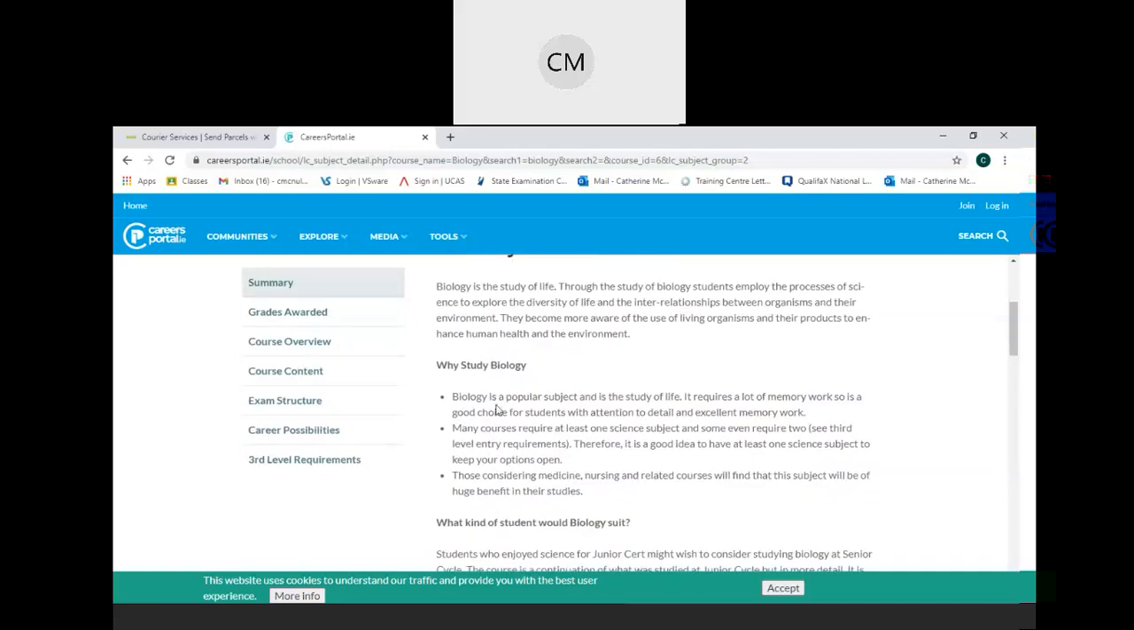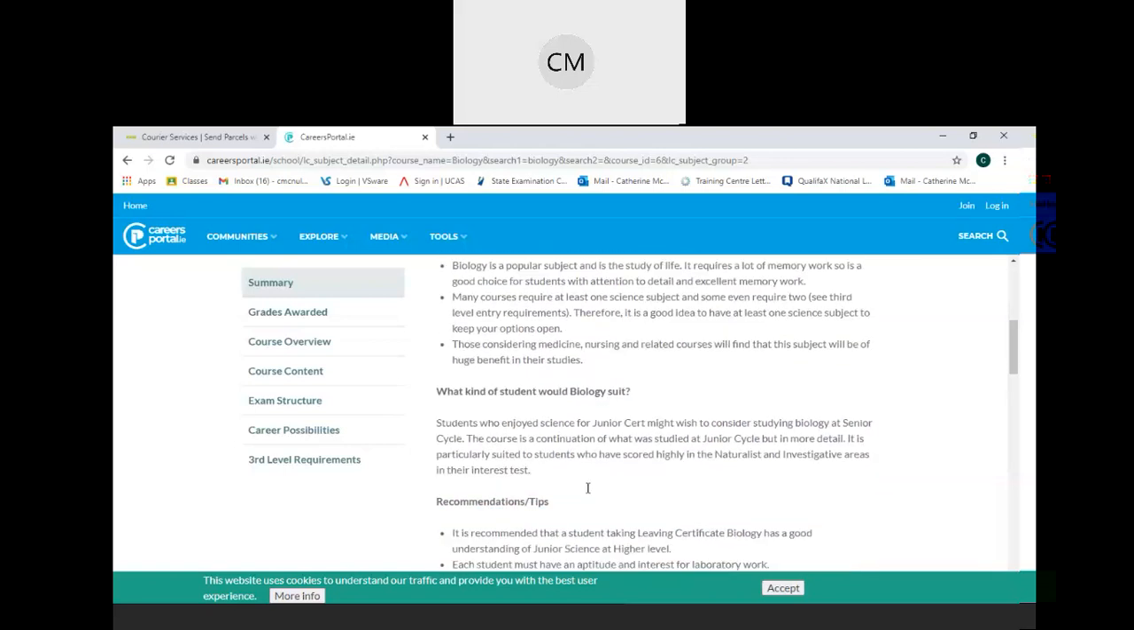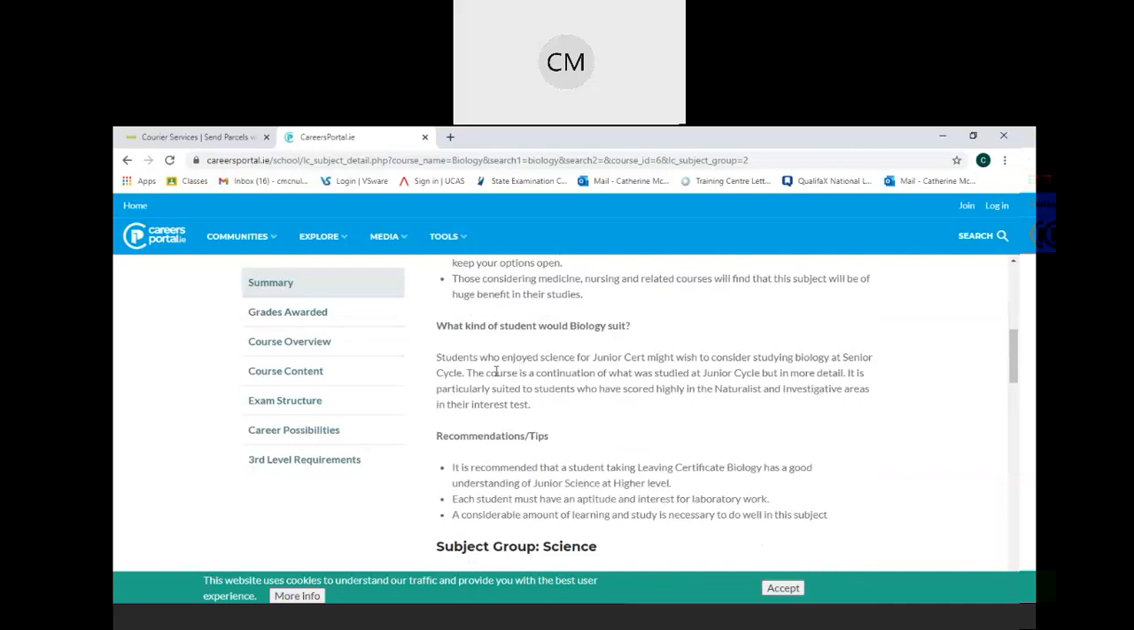Why study biology? It's a popular subject. It's a good choice for students who can pay attention to detail and have an excellent memory. Many courses require at least one science subject, and some even require two, and you'll have a look at those later. Therefore, it's a good idea to have at least one science subject to keep options open. Those considering medicine, nursing and related courses will find that this subject will be of huge benefit to their studies.